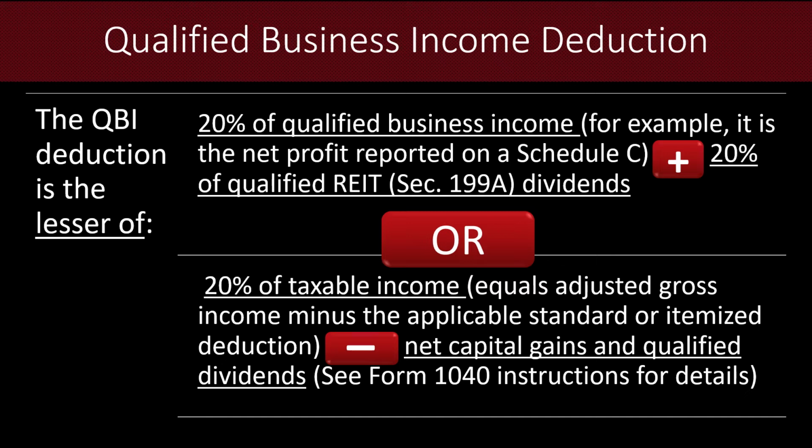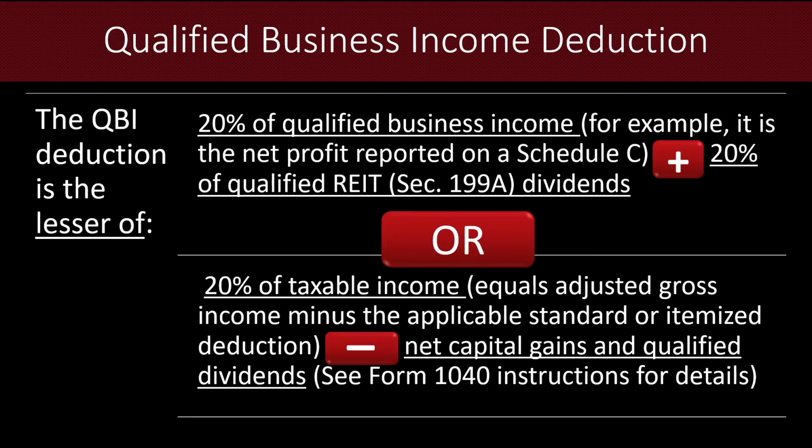If that's the case, then the QBI deduction is limited to 20% of that taxable income, which is calculated as the adjusted gross income minus the applicable standard or itemized deductions.